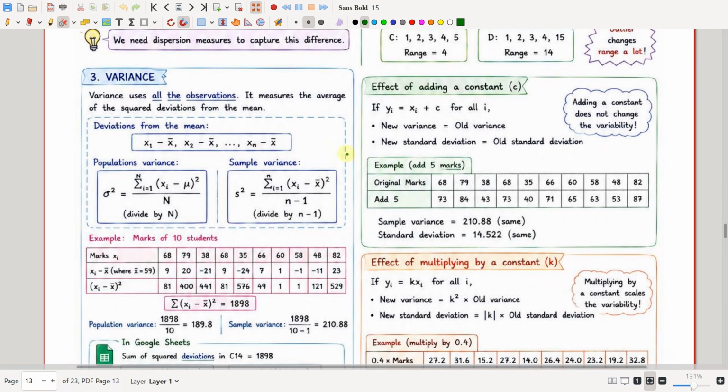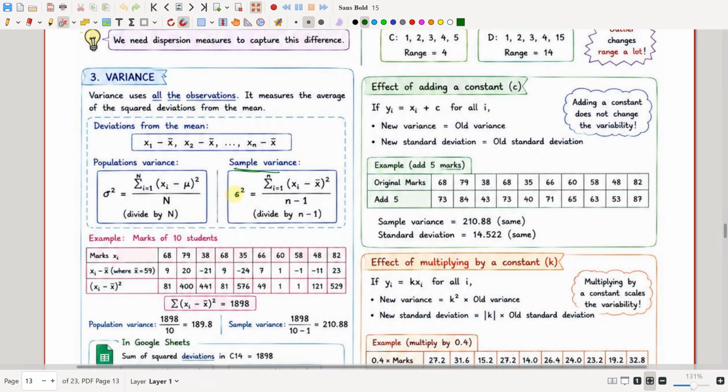So what is variance? Variance uses all the observations. It measures the average of the squared deviations from the mean. The deviations from the mean are x1 minus x bar, x2 minus x bar, and xn minus x bar. The population variance formula is the summation from i equals 1 to N of (xi minus mu) the whole squared, divided by capital N, where capital N is the population size.